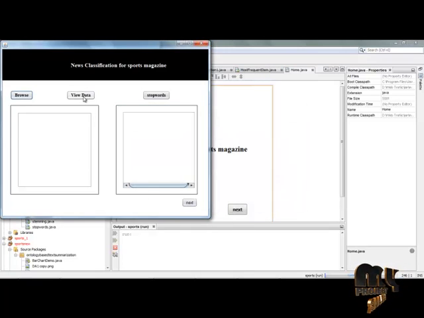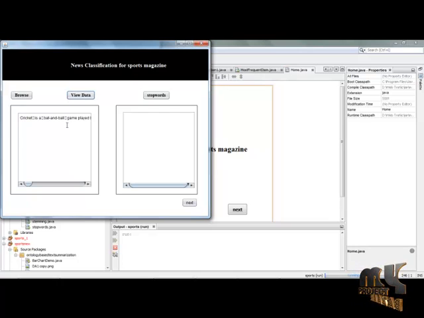So after clicking the browse button, click the view data option. The view data option displays the data set which is chosen as the input. Here the data set consists of words related to cricket. We are going to perform the news classification for sports magazine. After viewing the data, we are going to summarize the content of the user input.